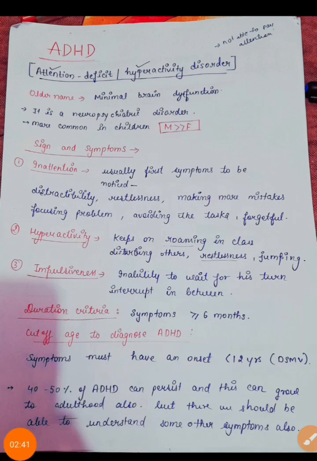So let's start. Attention deficit hyperactivity disorder, the older name was minimal brain dysfunction. It's a neuropsychiatric disorder, most common in children, more in males than females. How can you understand this child has ADHD?